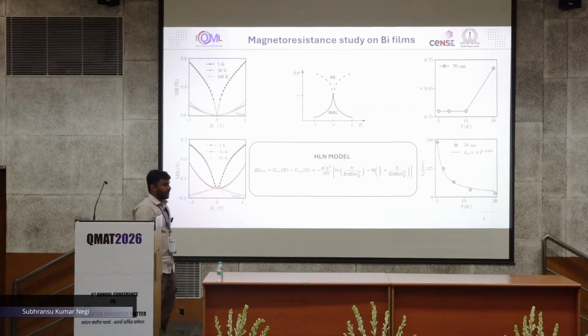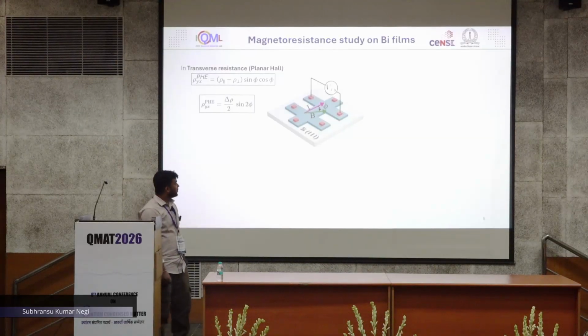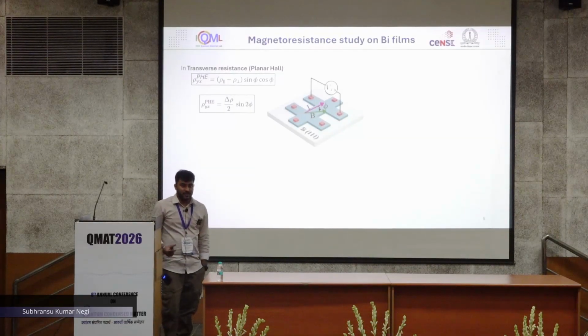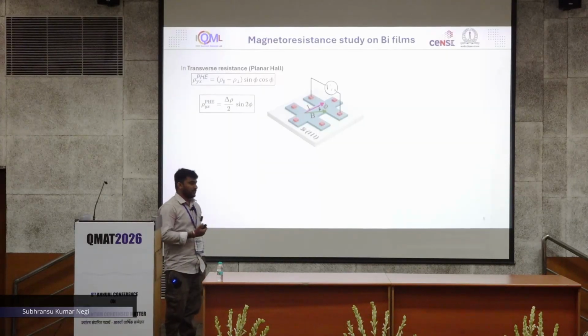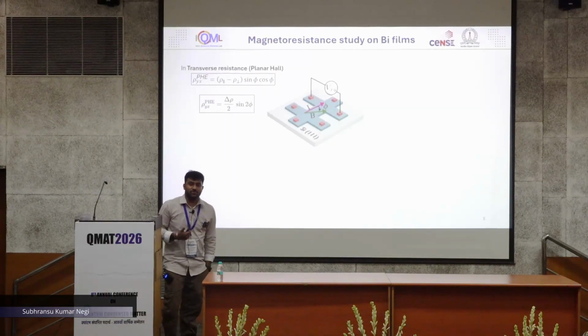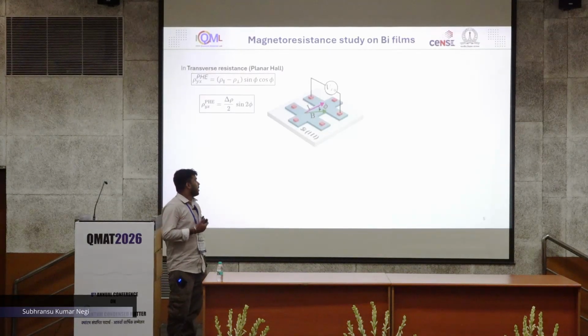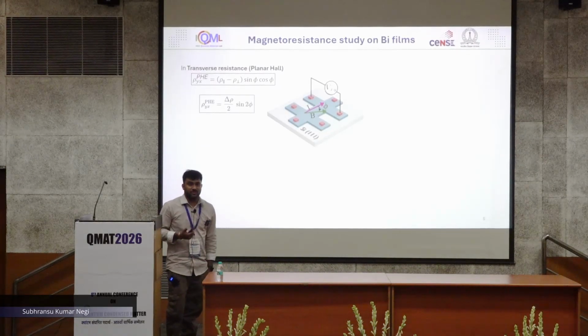To investigate more, another type of experiment has been performed, that is the planar Hall effect. Here we rotated the film in the XY plane subjected to the in-plane magnetic field. The transverse voltage is not due to the Lorentz force, but due to SOC induced anisotropy.